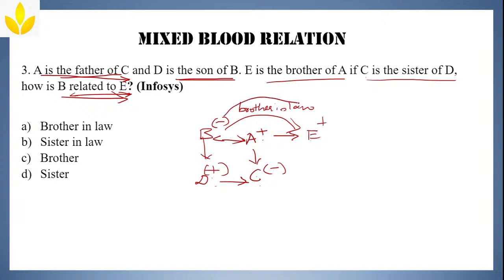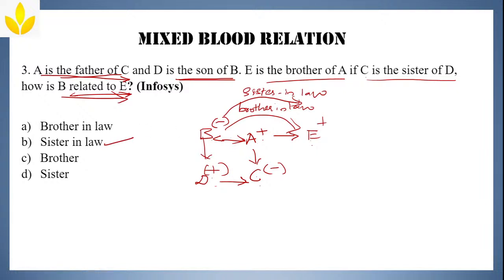And if your husband has any sister, she will become your sister-in-law. Similarly, for your brother's husband's brother, you will become a sister-in-law and brother-in-law. Clear? So, the answer is option B, sister-in-law.